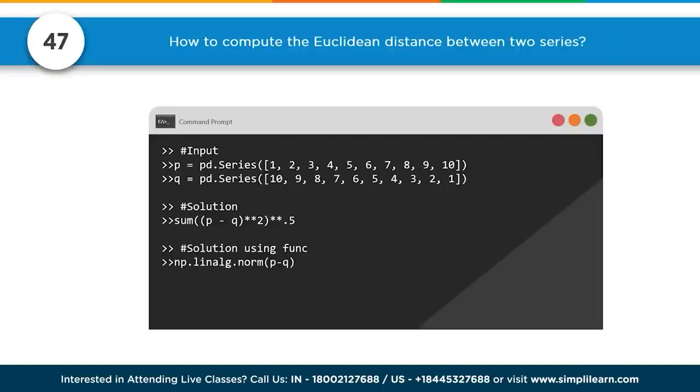Number 47, how to compute the Euclidean distance between 2 series. And this one's really cool because we have our pandas series, P and Q. And what I like about this one is they give us 2 solutions you can go with. And really you should kind of know both. The first one would be, yes, you know what the Euclidean distance is. And that is we can take the first series minus the second series squared.